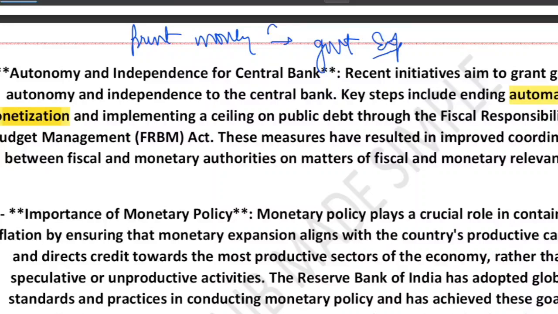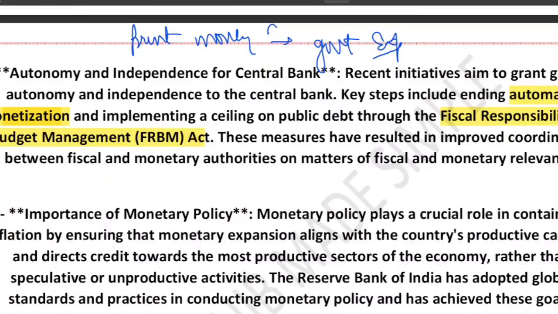So this helps in giving more power, right? Increasing the RBI autonomy. And then second, the FRBM Act comes into the picture, the Fiscal Responsibility and Budget Management Act. This law put a limit on how much debt the government can take.